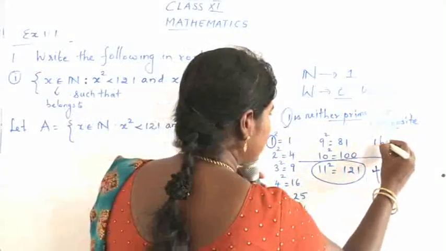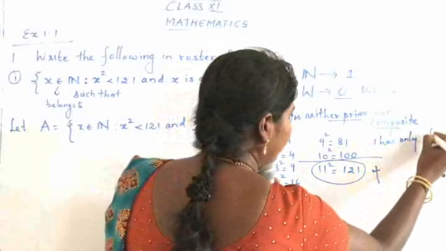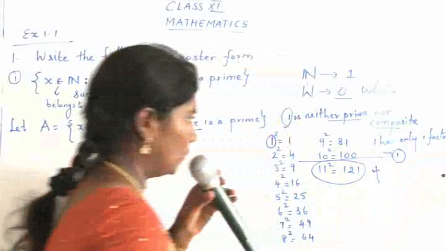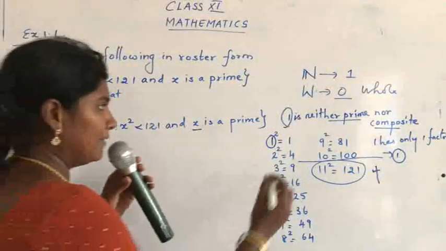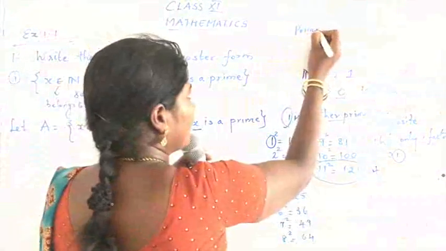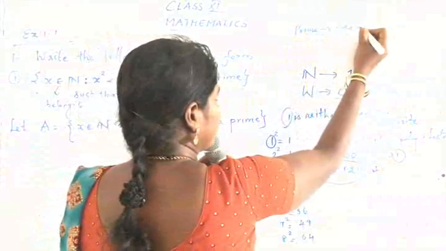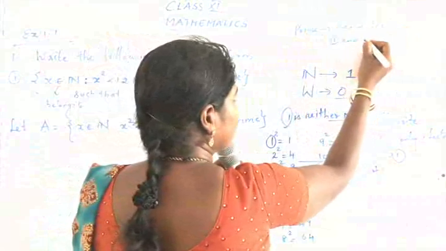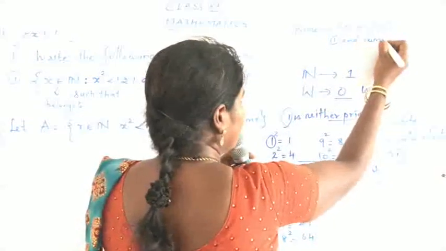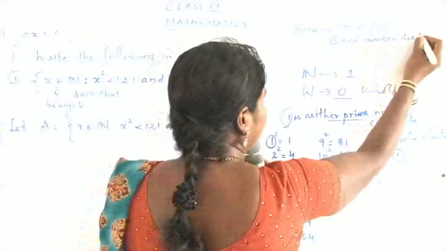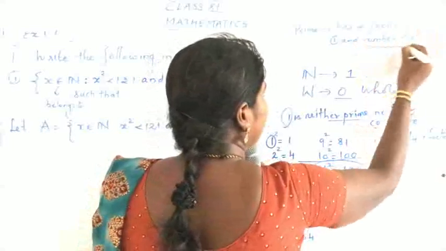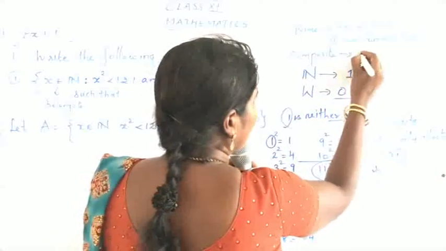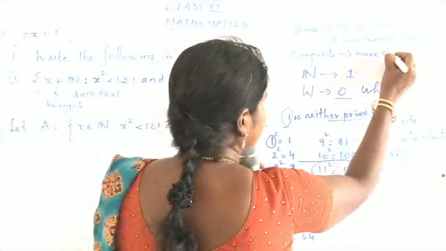Because 1 has only one factor, which is 1. What is the meaning of prime number? Prime has two factors: 1 and the number itself. And composite has more than two factors.